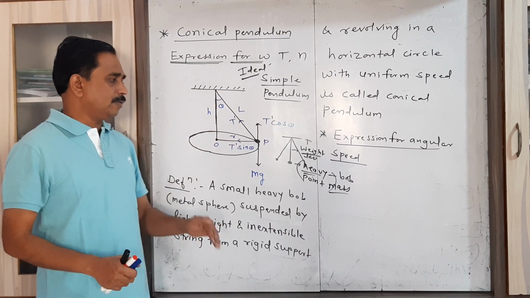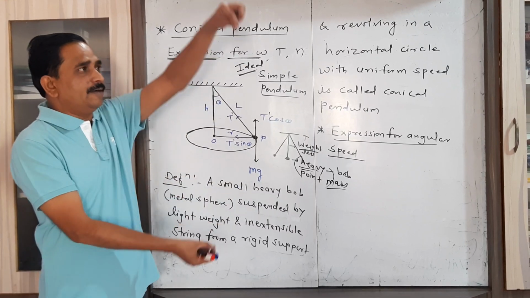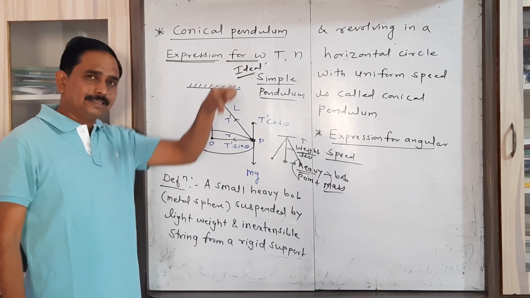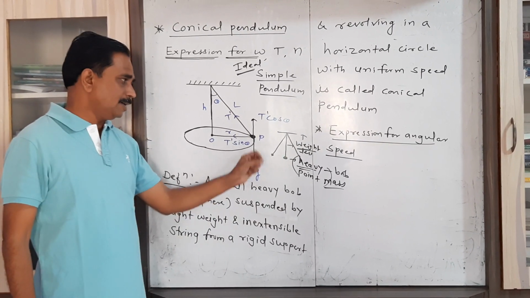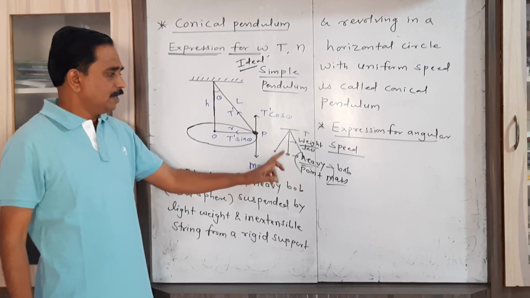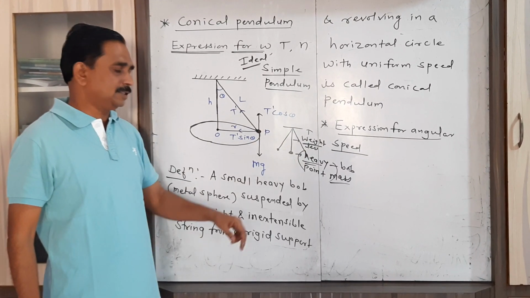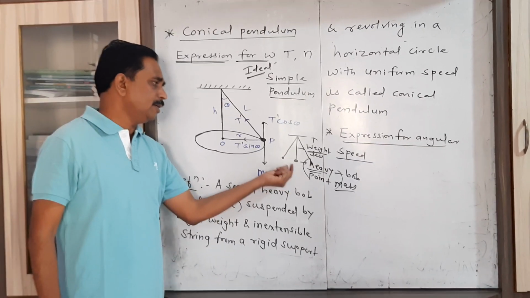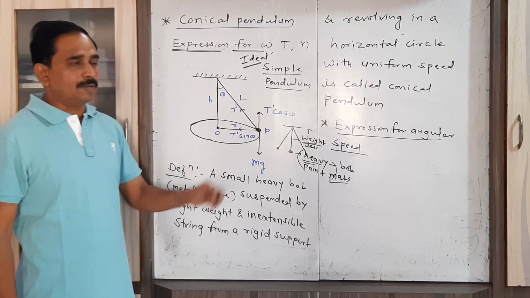It means a simple pendulum is made up of one heavy bob, that is a metal sphere, suspended with the help of a string which is light in weight and inextensible. Inextensible means there is no change in its length during the motion. So when this heavy bob, that is the metal sphere, oscillates about its mean position or performs to and fro motion about its mean position, then this concept is called a simple pendulum.